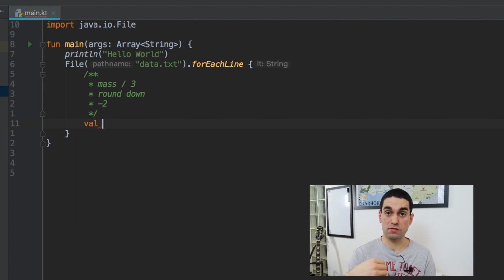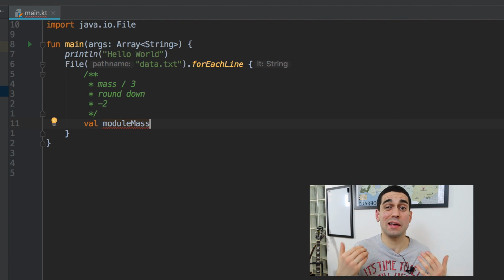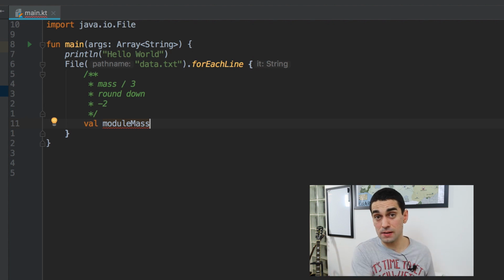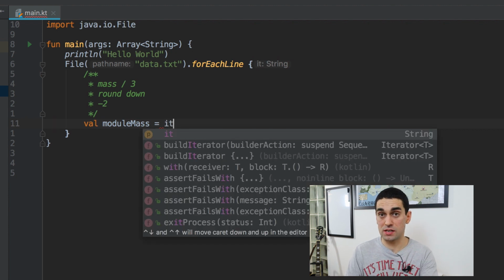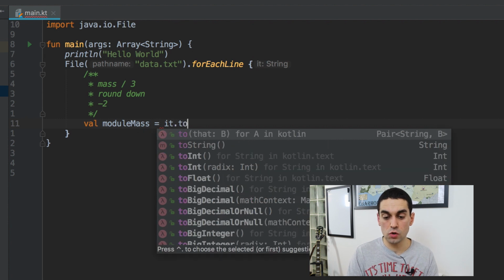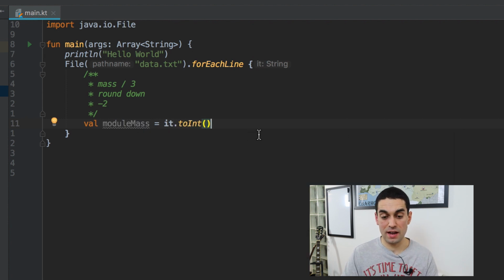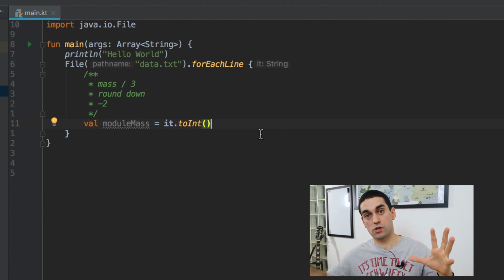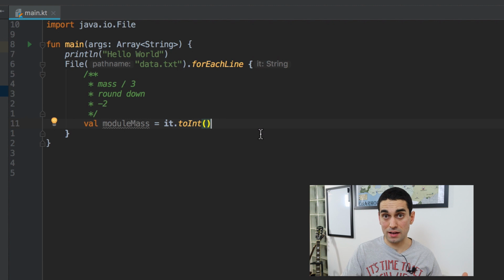So to do that, I'm going to set up a val called moduleMass. And a val is just a variable in Kotlin, but it is immutable, which means once the value has been set inside moduleMass, it can't be changed. Var is the alternative, which is again a variable, but it is a mutable one that can be changed often. And the immutable version is about memory efficiency and performance, but we're not going into that now. So val moduleMass, I'm just going to set the value to be it, which is our string version of the line, it, toInt, okay? I'm going to save that, and now moduleMass contains the numeric version in Kotlin world of the mass.